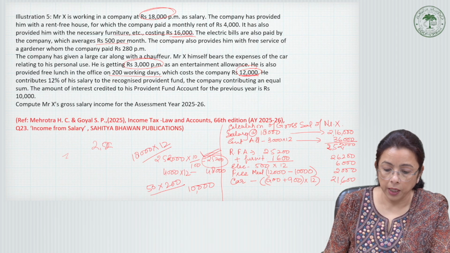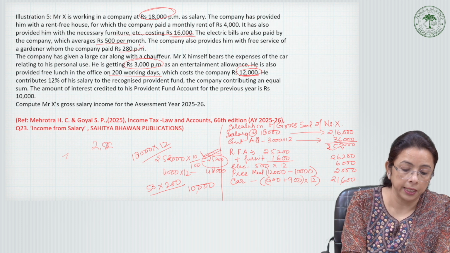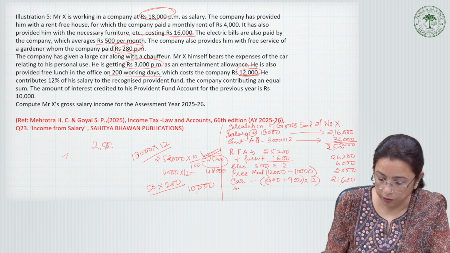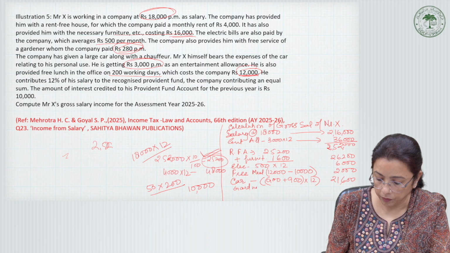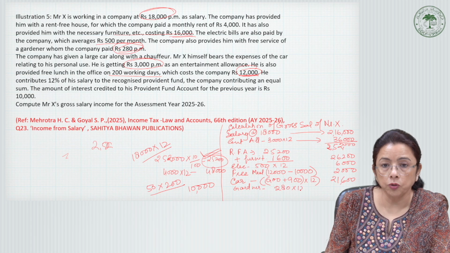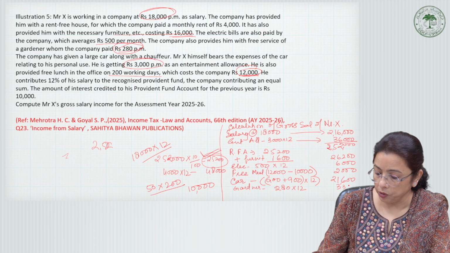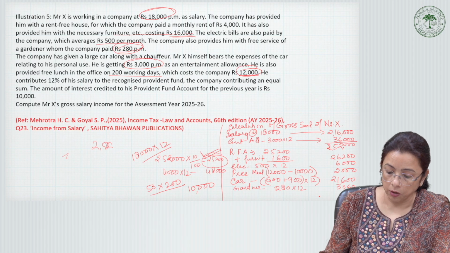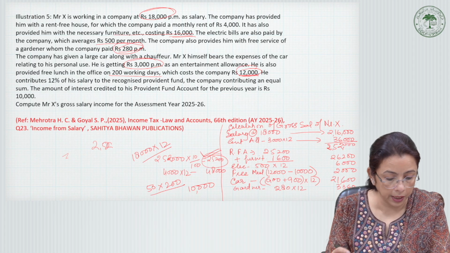Then we have one more point which says that he is also having a gardener service, and the employer is paying 280 into 12 for this, which gives 3,360 rupees. And these are all the perquisites. I hope there's nothing else.